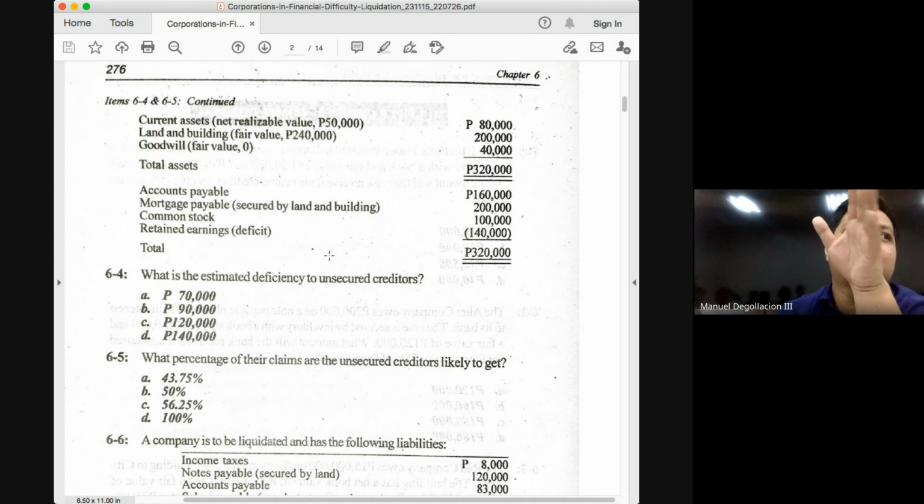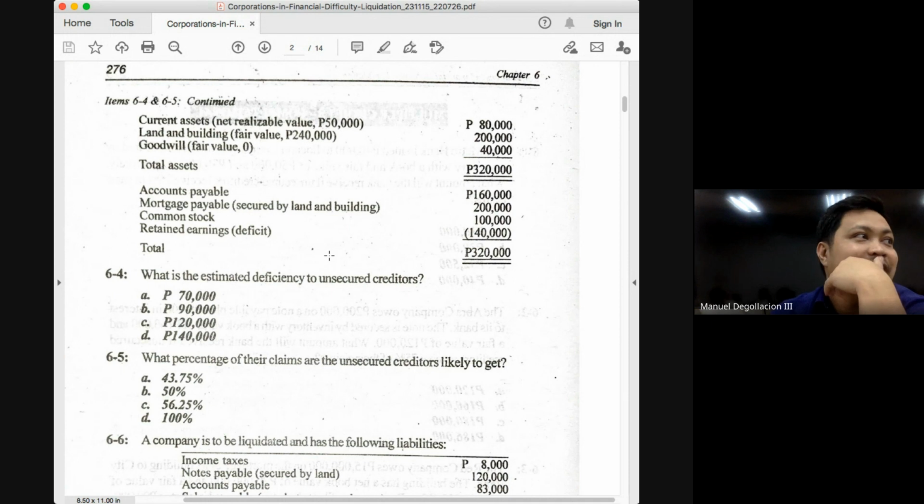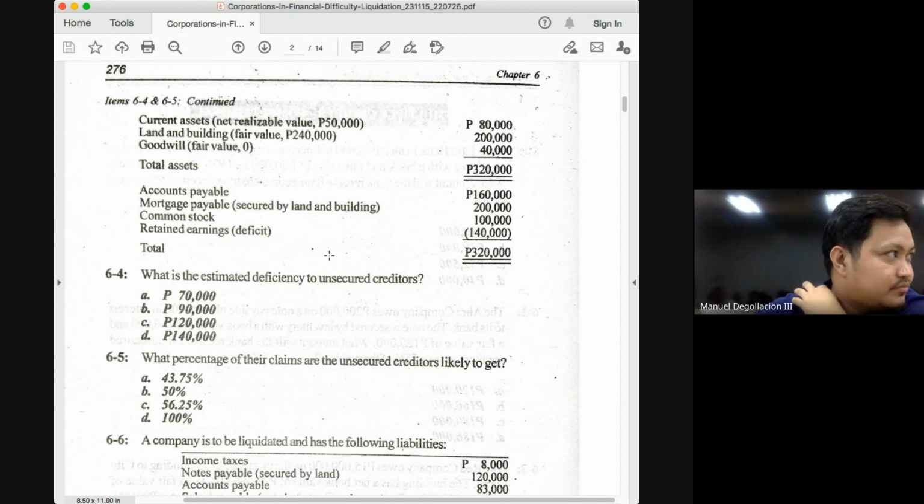Free assets plus excess on fully secured liabilities minus unsecured liabilities with priority.